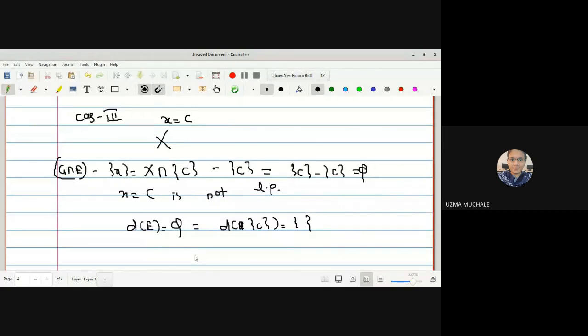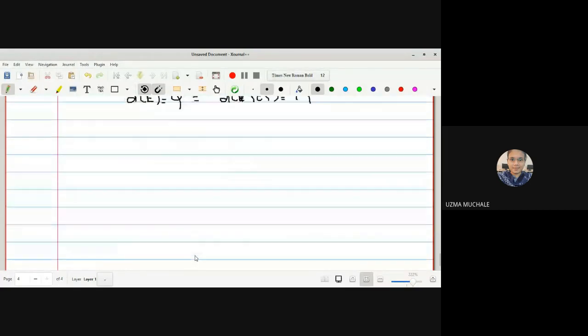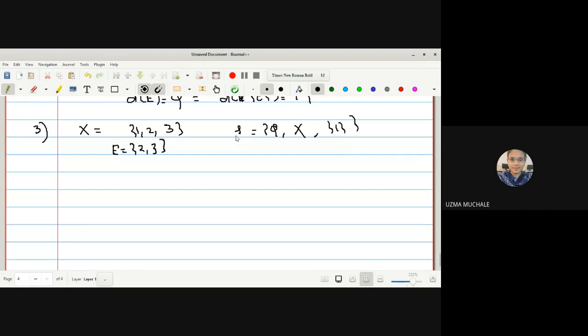Okay, let me give you one more example. You have to solve this now here. I hope the idea is clear how to solve the example. So the third example is X is equal to {1, 2, 3} and tau is {phi, X, singleton 1}, and the set E is equal to {2, 3}. Okay, we have to find out the derived set of E. Check it fast and tell me.